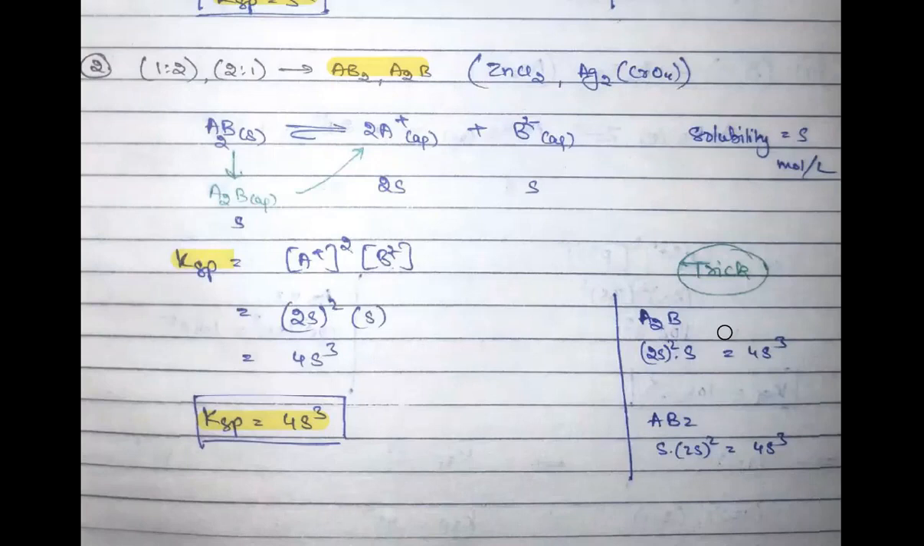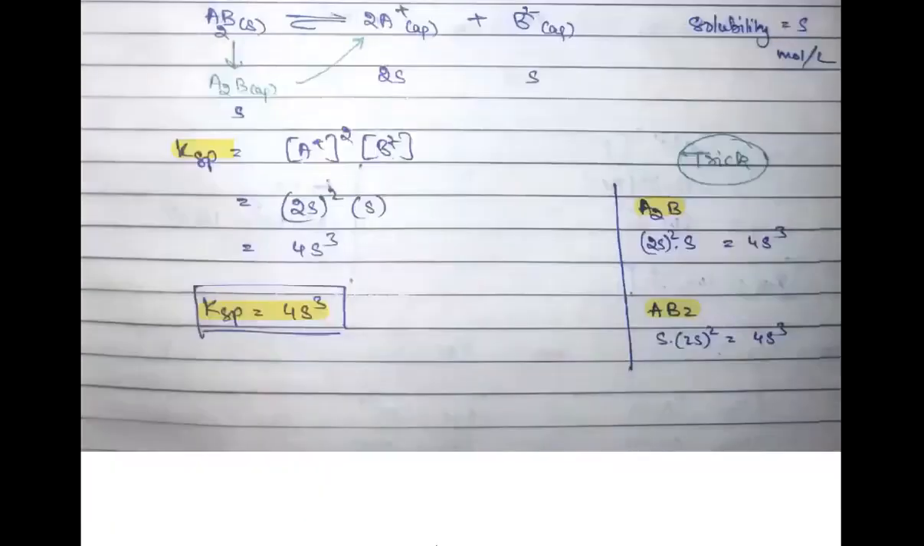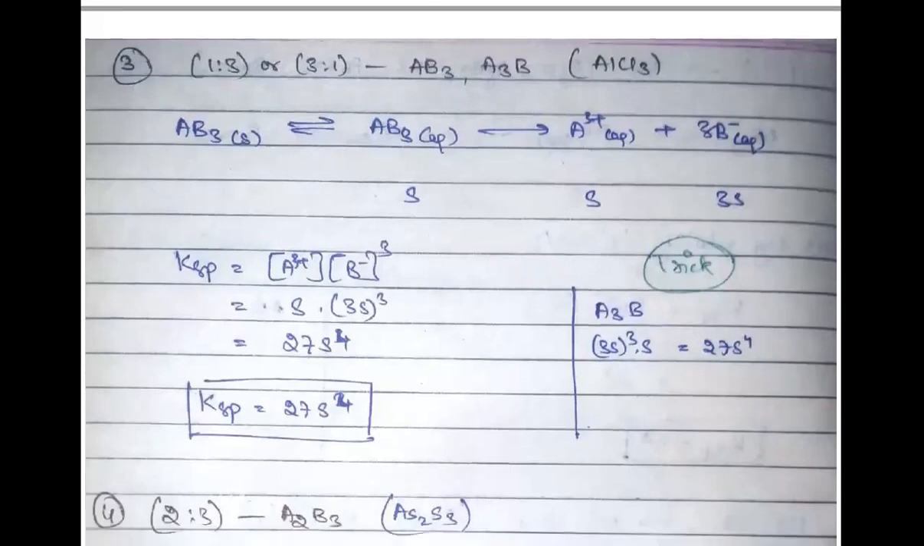Is this right? So what is the trick basically? If you have A2B, because A will be dissociated into 2 ions, the concentration will be 2S, squared, into S, so this will give you 4S cube. Similarly, if you have an AB2 molecule, then you will also get the same equation, KSP equal to 4S cube. Any confusion about it? No. Okay, very good. So let us proceed with the third case, in just the same way. Nothing to worry about.